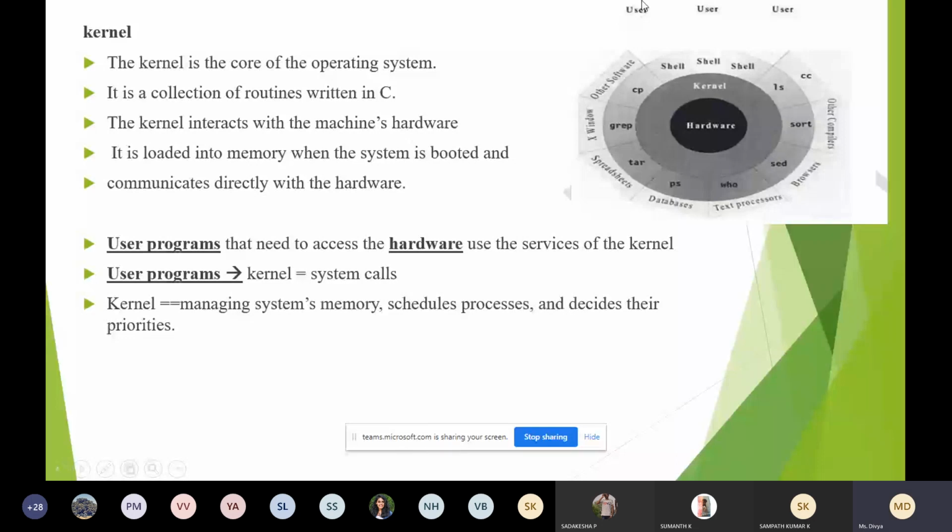Here, at the end, we have users. Users will write the programs that need to access the hardware. The user program cannot directly interact with the hardware, but it will take the service of the kernel. In the diagram itself you can see clearly, between the user program and the hardware, we have the kernel.